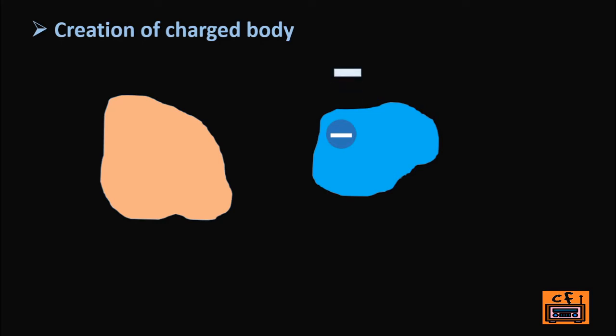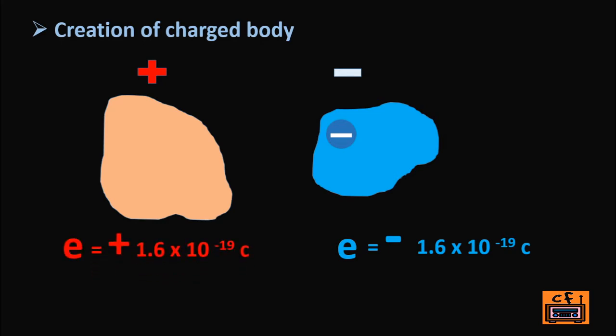The amount of charge will be equal to the charge of an electron, that is minus 1.6 into 10 to the power minus 19 coulomb. Body A has one deficiency of electron, so it will get positively charged, and the amount of charge will be equal to the charge of an electron, but its nature will be positive. Now, if another electron is transferred to body B, the amount of charge will be twice the charge of an electron, that is minus 3.2 into 10 to the power minus 19 coulomb.